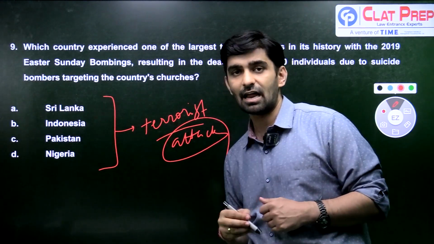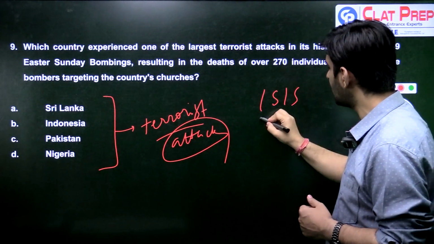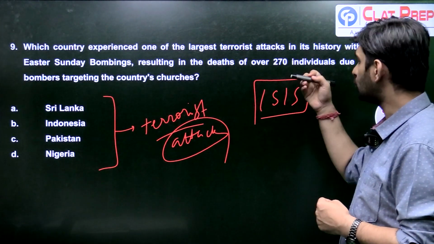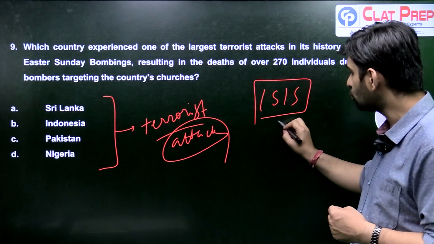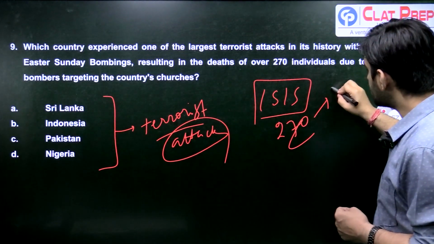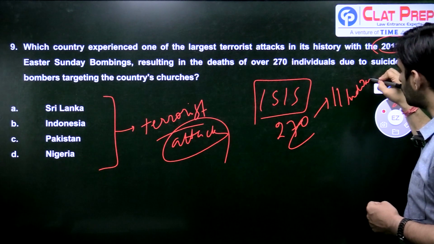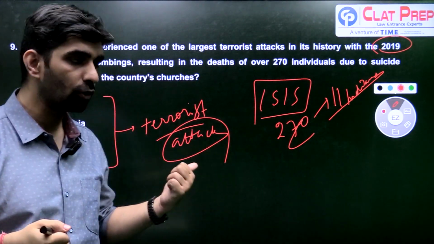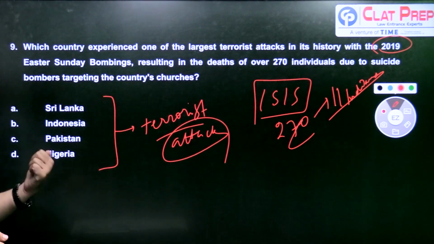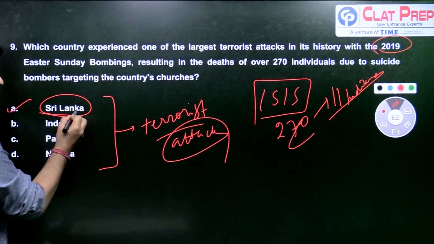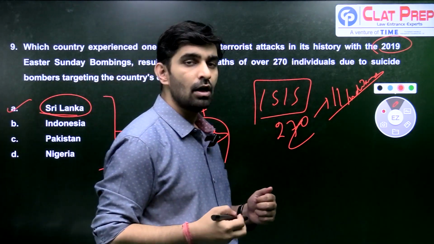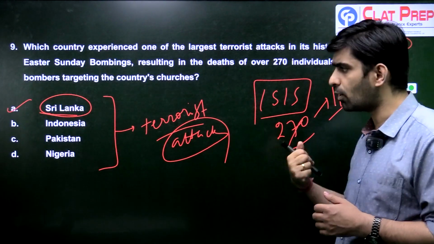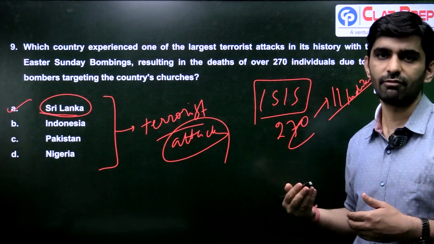One of the Islamist groups related to ISIS in 2019 conducted multiple blasts on the churches of that state, which led to at least 270 people being killed, out of which 11 were Indians also. You have to tell me which country I am talking about. Was it Sri Lanka where the Easter bombing took place? Was it Indonesia, Pakistan, or Nigeria? The answer here is A, Sri Lanka. This question has come up because Sri Lanka has completed the investigation on the 2019 Easter Sunday bombing, and it has said that we have done a fair investigation for this.